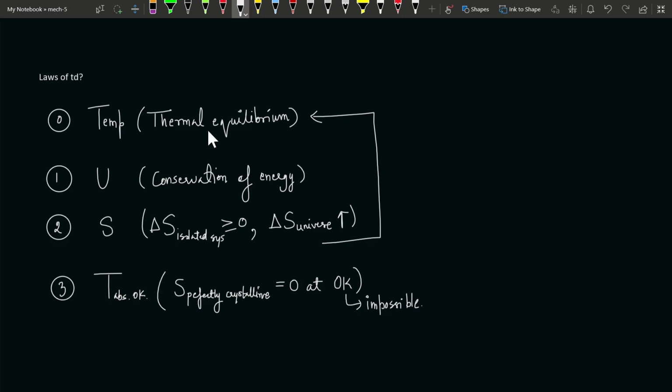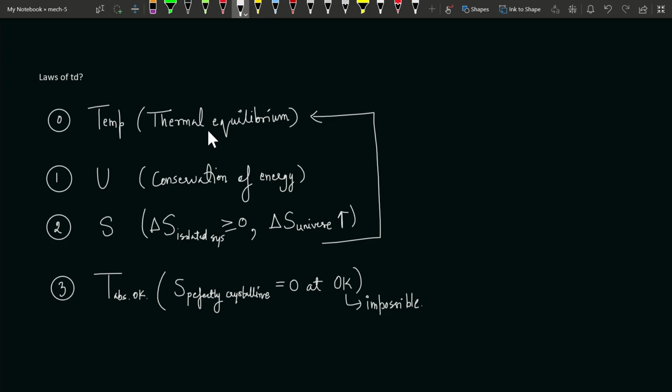Now coming to the second law. We are just discussing the introductory part of these laws; we'll discuss them in detail also. Now what is the second law? The second law basically talks about entropy. It is a directional law, and it talks about how energy flows and whether the energy flow is possible, or the feasibility of a system, whether it exists or not. And also the second law is a law of entropy, in which we have two statements: one is the Clausius and another is the Kelvin-Planck statement.